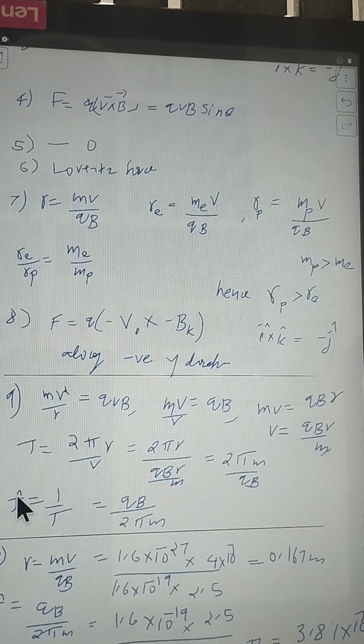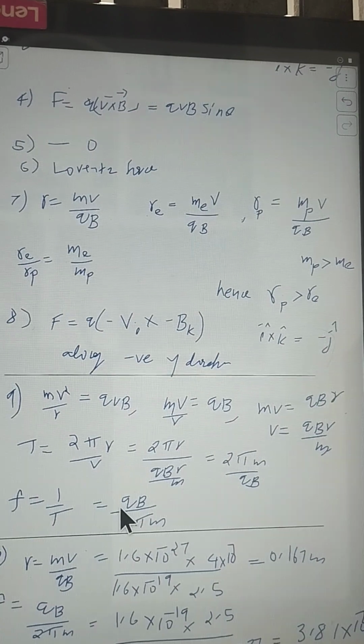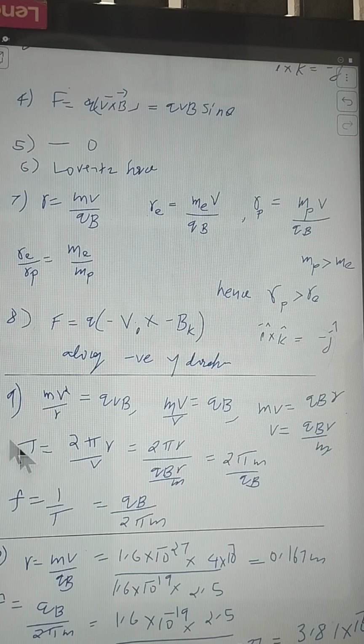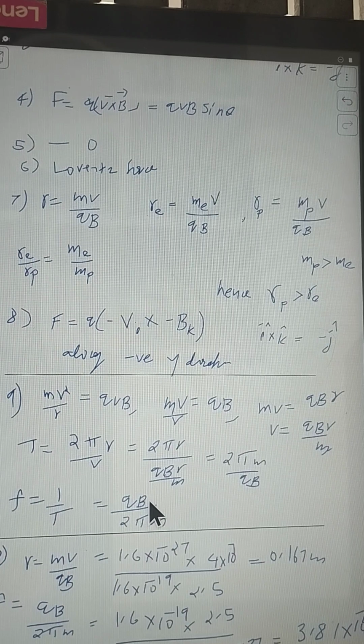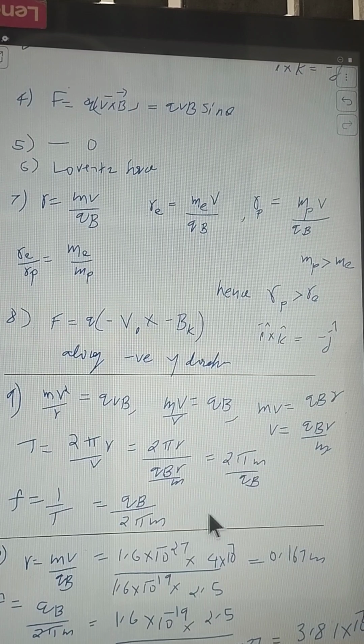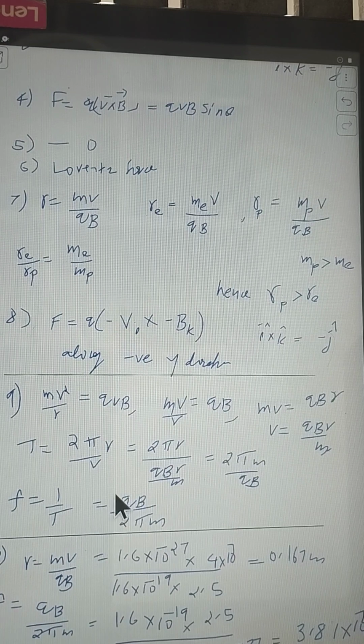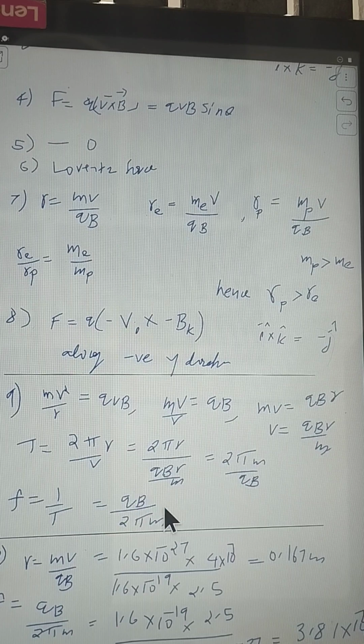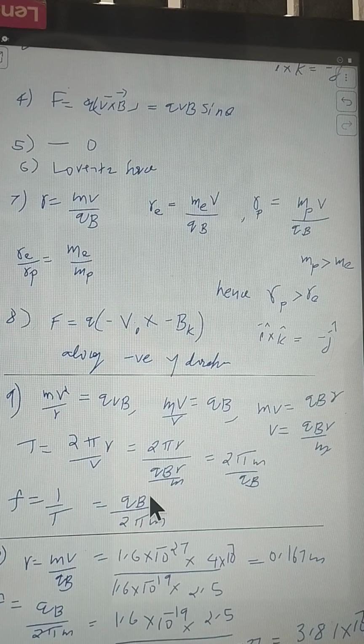Now we know frequency is the reciprocal of time period. In both of these expressions, the time period and the frequency, we find that they do not depend upon the velocity. The velocity expression is not there, so the frequency is also independent of the velocity of the particle. So we can say the frequency of revolution is independent of the velocity.